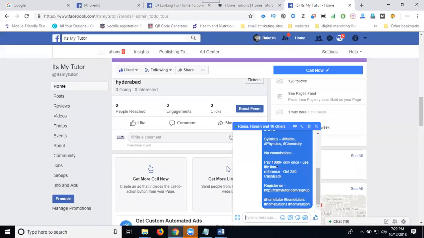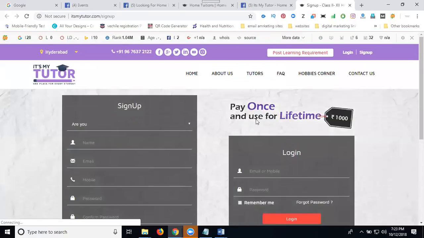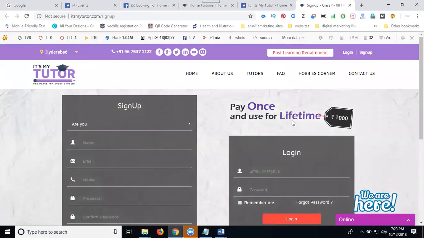See this. They got your link. They click your option. They get to where? Your website. So finally, sign up for your website. Pay once and use it for a lifetime.